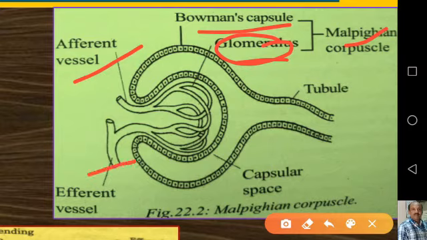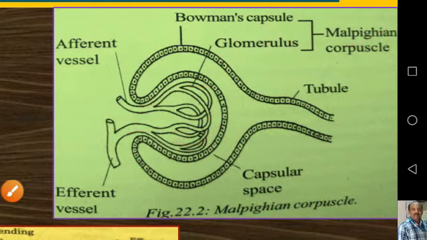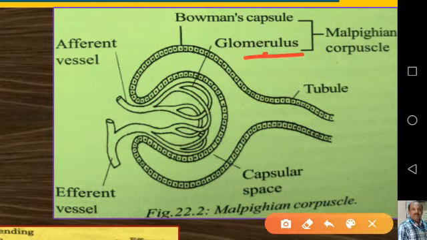The capillaries coming from the afferent vessel and those from the efferent vessel join within the concavity formed by the Bowman's capsule, and here they set up a network of capillaries, which is called the glomerulus. Surrounding each glomerulus in a nephron, in close proximity, a cup-like Bowman's capsule is present.